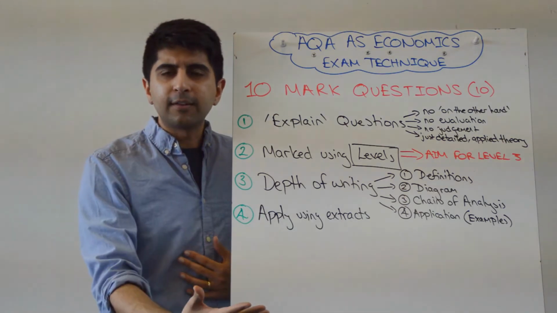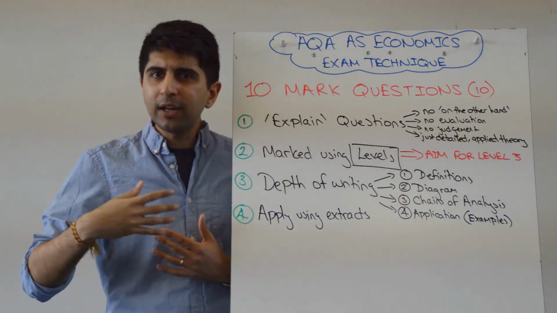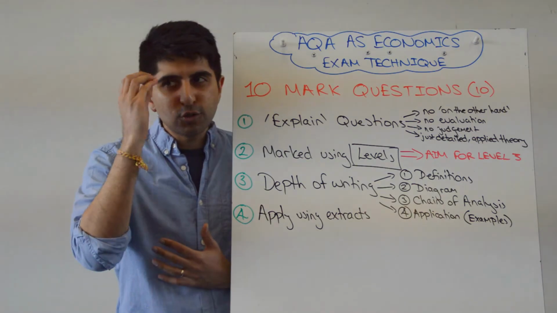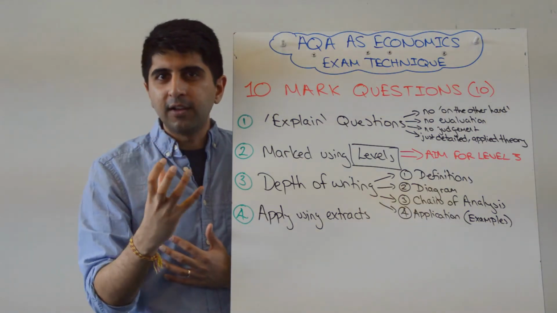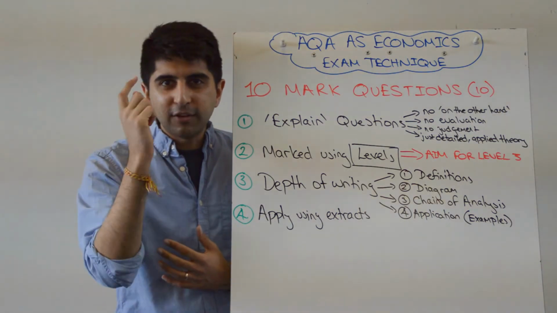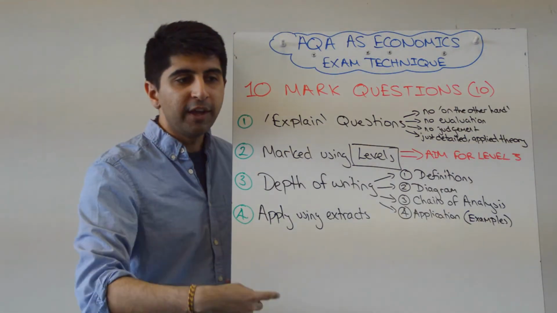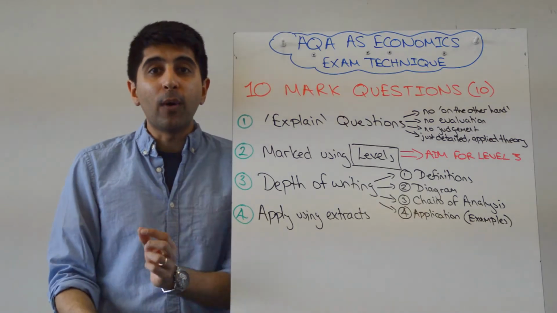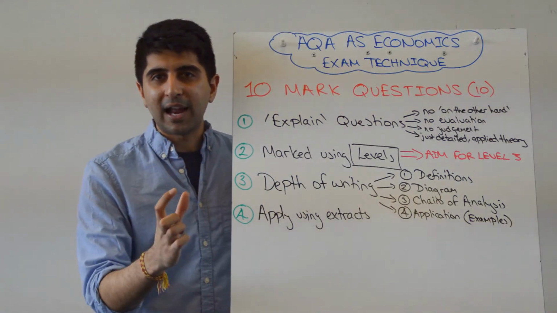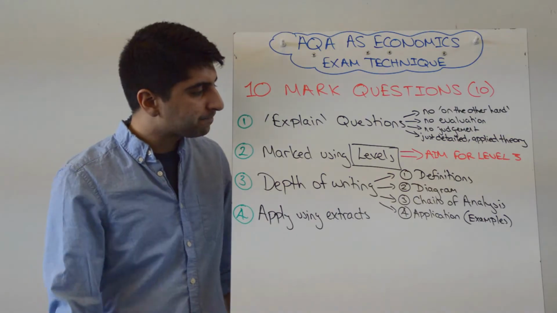How would you explain it to somebody that has no clue of economics? You would explain everything, wouldn't you? To make sure that person understood everything that you were trying to say. Well, that's a good way to think when you're writing. Assume the examiner is a non-economist, and that will force you to write these detailed chains where nothing will be missed in your analysis. That's what you should be thinking, alright?